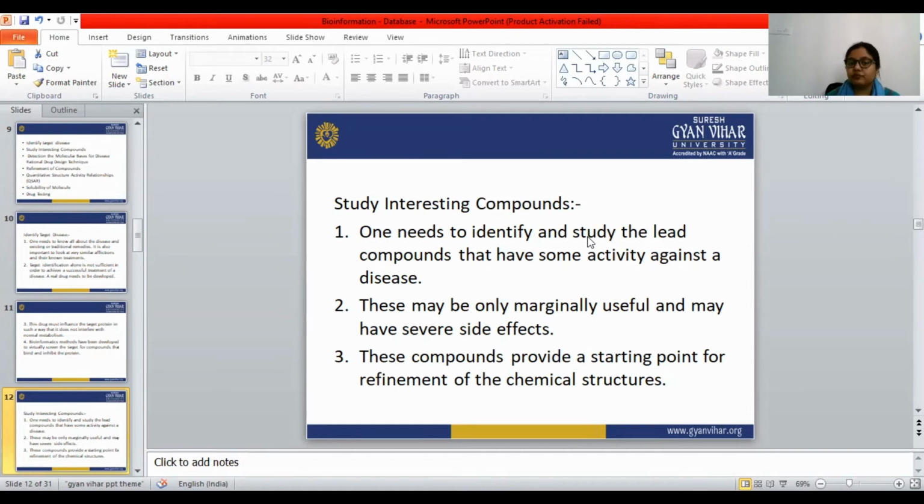If the drug has a major side effect, that compound needs refinement of its chemical structure. We can modify the chemical structure to prevent the side effect of the particular drug.